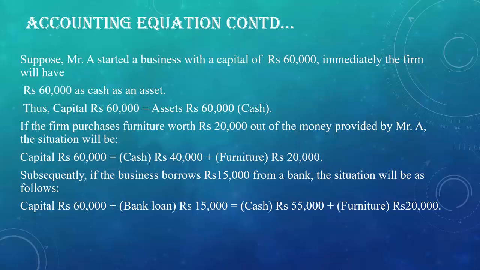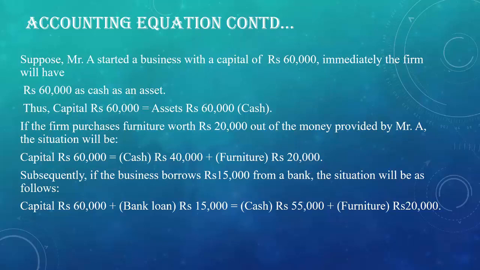But when we do the total of right hand side, we get the amount equal to that of capital. Capital is for rupees 60,000, and when we do the total of right hand side, we will get cash of rupees 40,000 and furniture of rupees 20,000, that is equal to rupees 60,000.